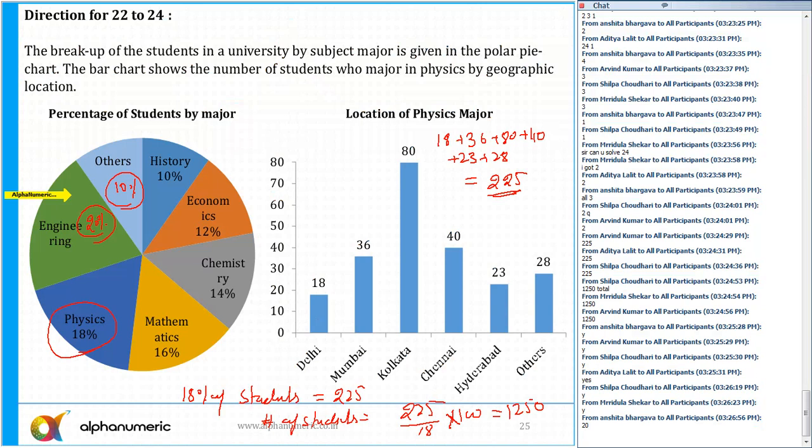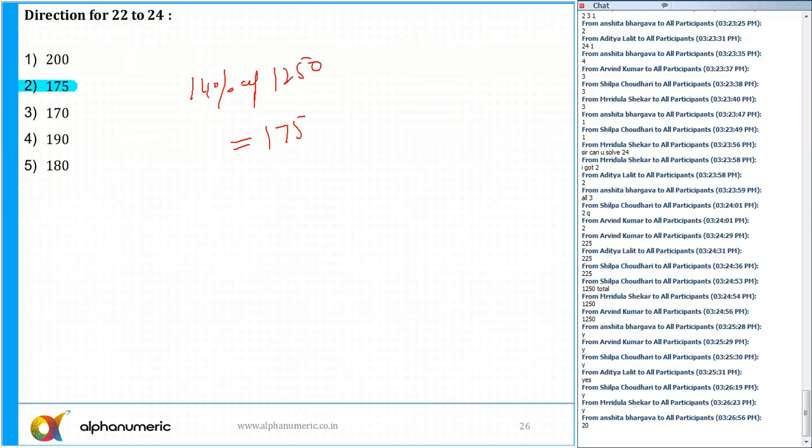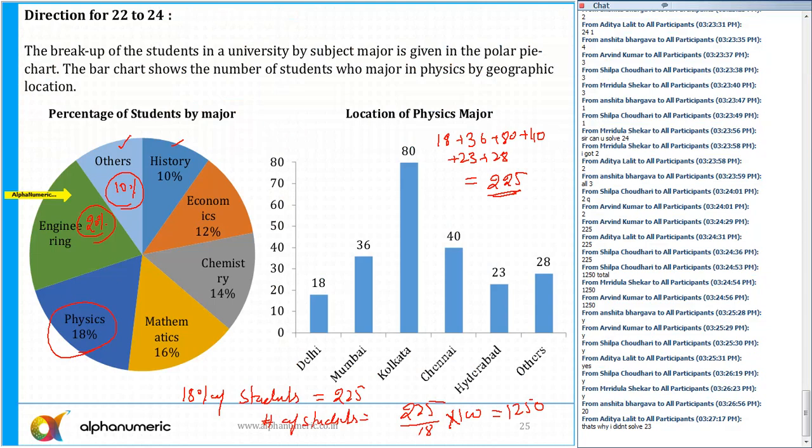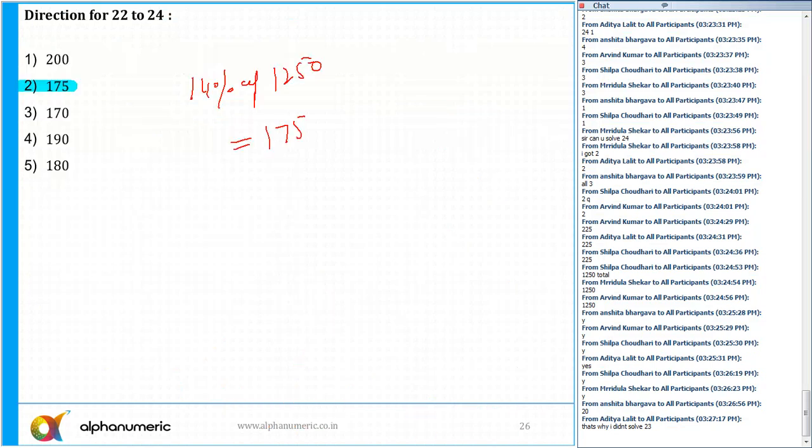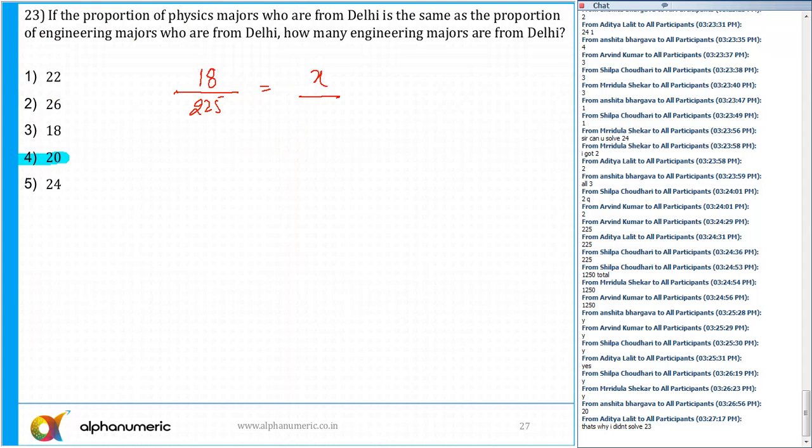So by visual inspection, we can say this because you can see the others and history, their area is approximately the same. So this is 10% and this is 20%. So engineering is 20% actually. Because if you add all the data, you get the value as 70. So the sum of these two is 30. So this is 10 and 20. By visual inspection you can say that is equal to 20% of 1250. Solve this, you'll get the value of X is equal to 20. Any doubt? Can I move to the next question now?